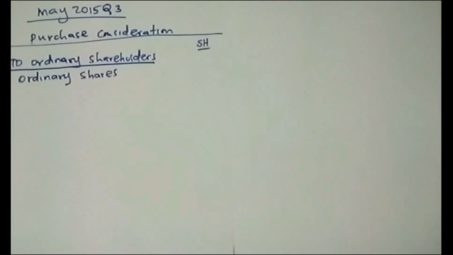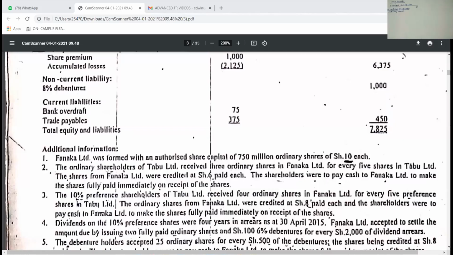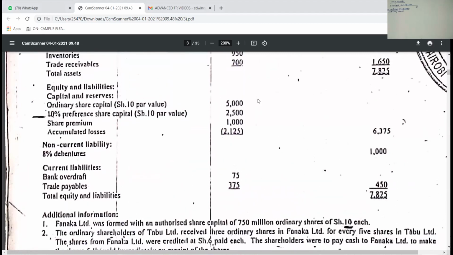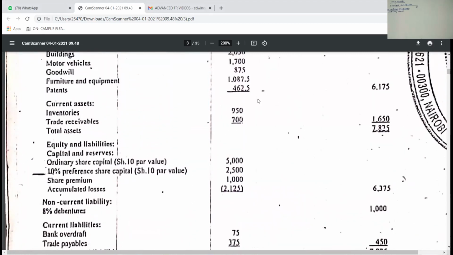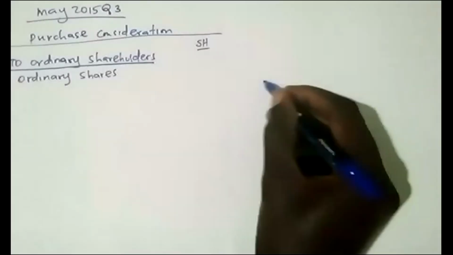So in which proportion? In this case, we are told that the ordinary shareholders of Tabu received 3 ordinary shares for every 5 shares in Tabu. How many shares were there in Tabu? You go to their balance sheet, to the ordinary share capital, 5,000. That is the total capital, so per share is 10. So how many shares were there? 500.